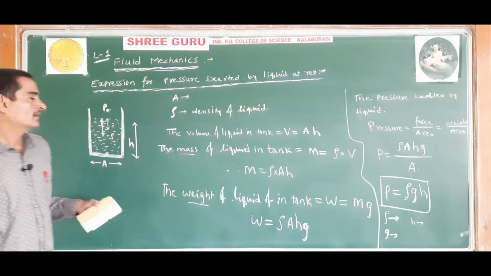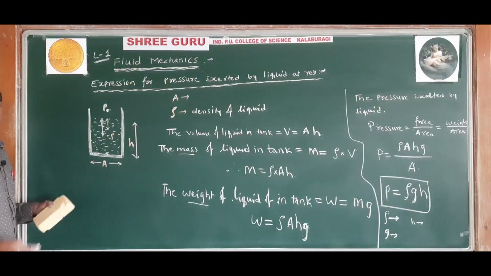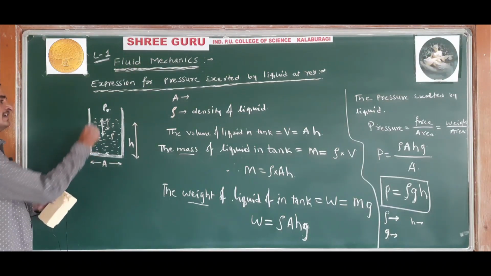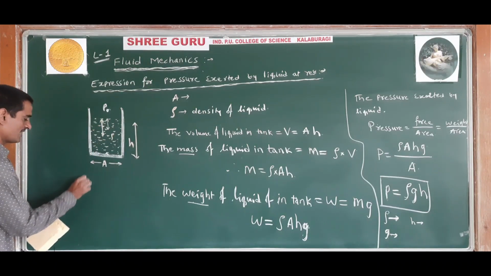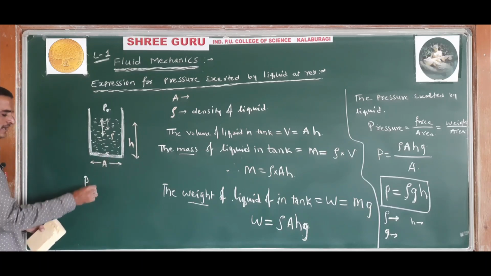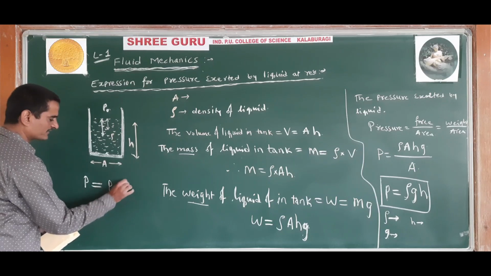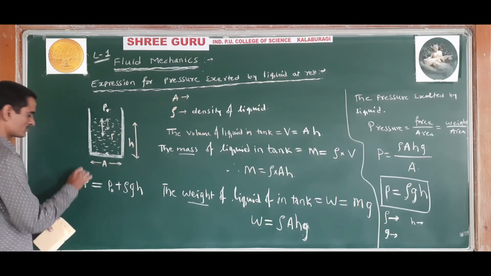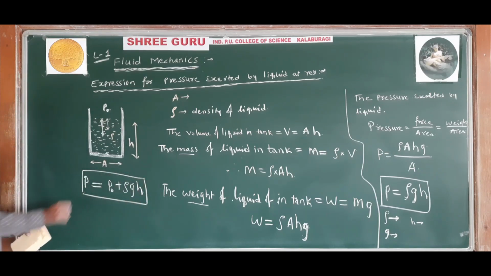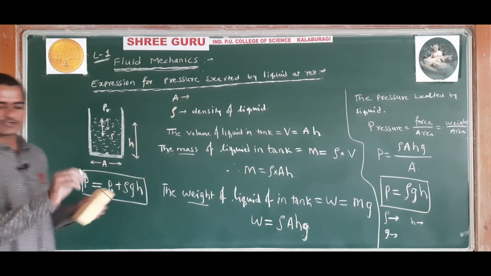Then the total pressure exerted by the fluid on the tank you can write as P is equal to P naught plus rho g H. That is hydrostatic pressure.